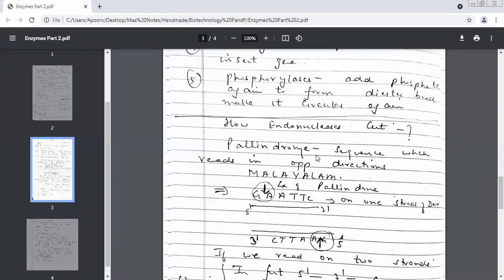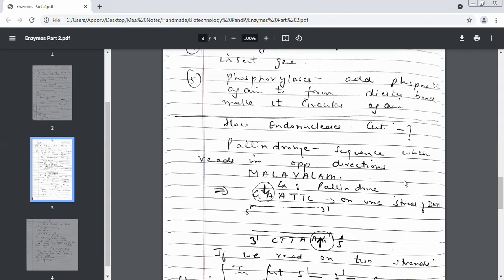See, you read from here, Malayalam. Read it backwards, Malayalam. Either read from this side or from that side, it's going to be the same. Such kind of words are known as palindromes. So endonucleases, whenever they are going to cut, they're going to cut at palindrome sequences.